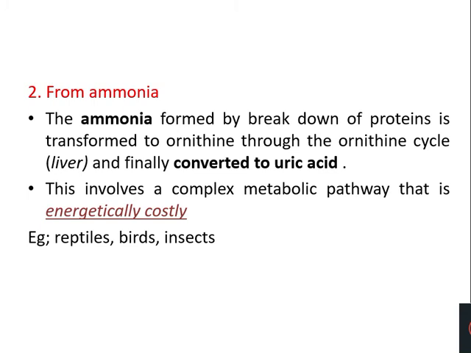But the problem is, when you compare it with ammonia and urea, the conversion of nitrogenous waste to uric acid is multi-stepped and it is energetically very expensive when you compare it with ammonotelism. Those organisms resorting to uricotelism have to spend more energy for converting these nitrogenous waste products into uric acid. So it is energetically not very economical, but still what they want more is water conservation. So they go for uric acid elimination.